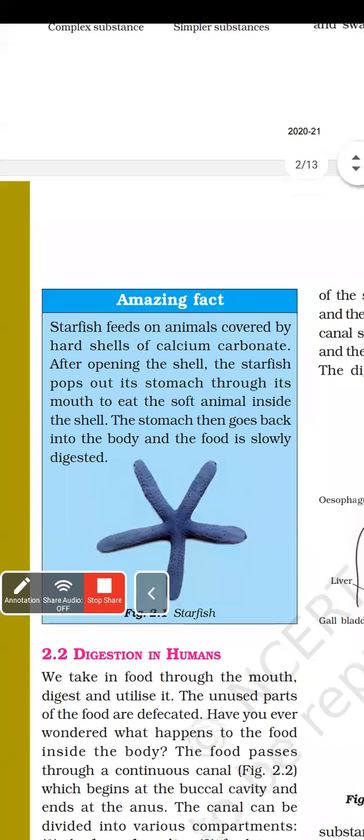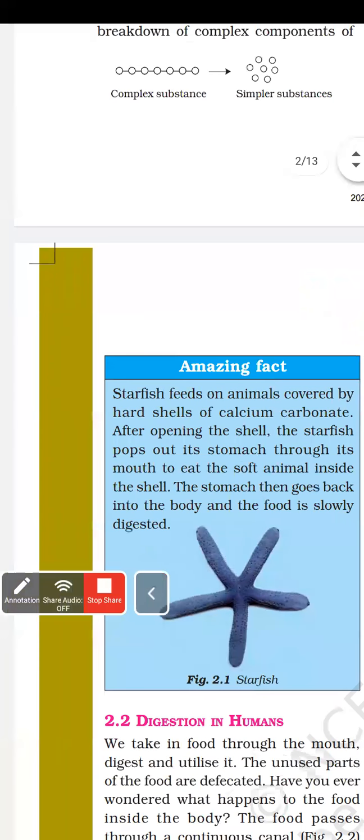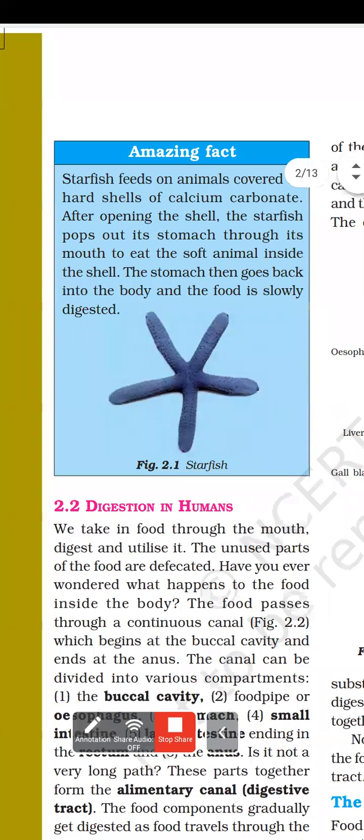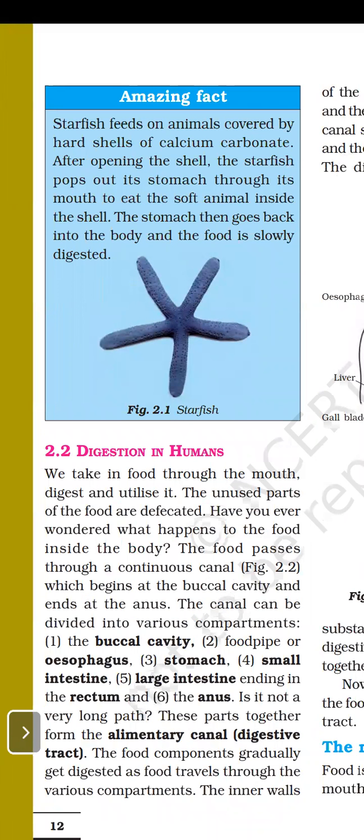So let's proceed to the new topic. Amazing fact, also the blue box. Starfish feed on animals covered by a hard shell of calcium carbonate. After opening the shell, the starfish pops out its stomach through its mouth and eats the soft animal inside the shell. So this is the method of taking food by starfish. The stomach of the starfish pops out, meaning comes out from its mouth. So it is a unique type of feeding.